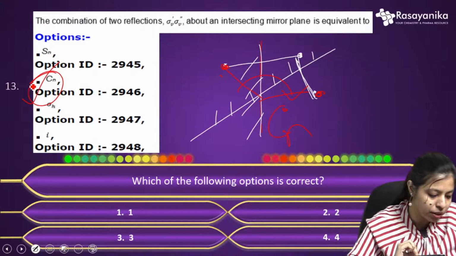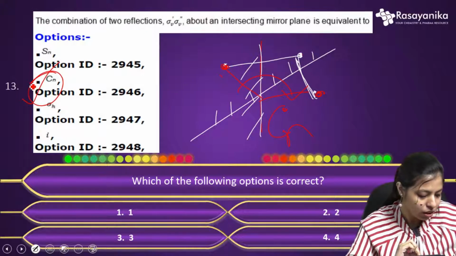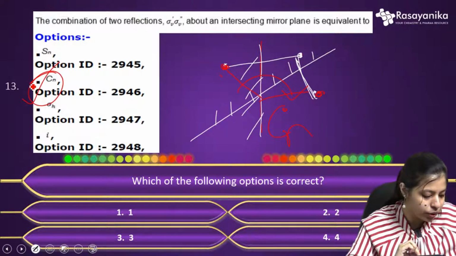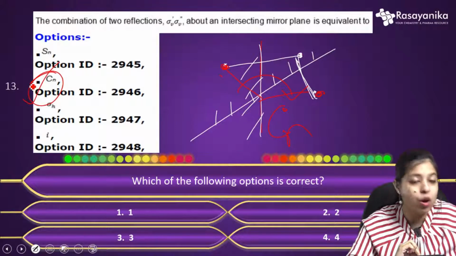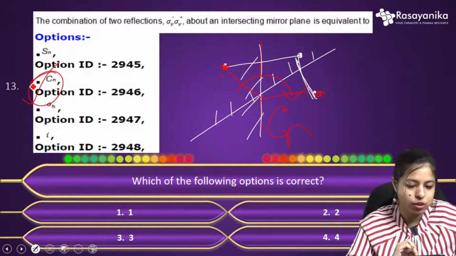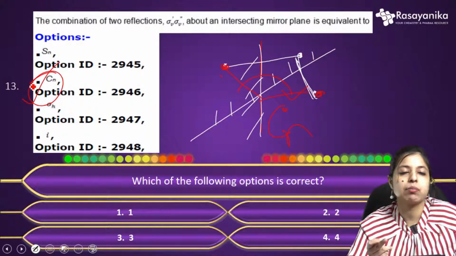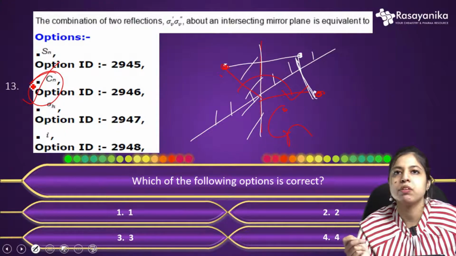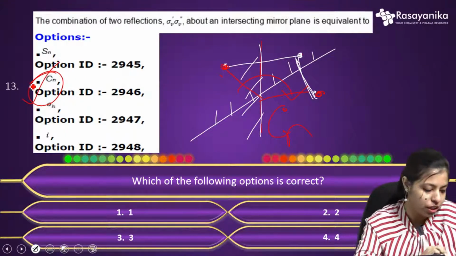It was a pretty simple question, right? I think it is clear to you, Mika. If I am not wrong, it is clear to you. So the answer is the operation Cn, that is option B, the correct option. This was a pretty simple question.